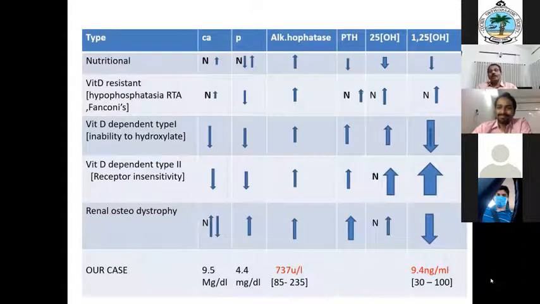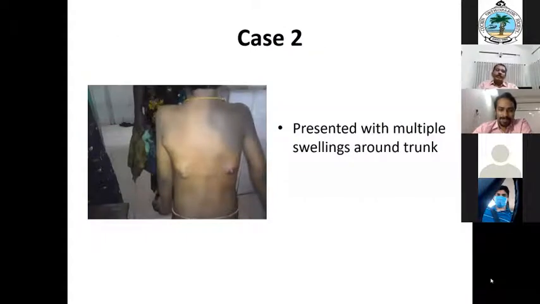When a case is taken, actually this is a short case discussion. So if such a short case comes, these are all the things that will be asked by the examiner. Okay, so we will go to the second case. This case actually is a very rare case. Because of the rarity only I put this case. A child, 5 or 8 or 10 years old, presenting with multiple swellings around the neck, body, and trunk. So this is the clinical picture.